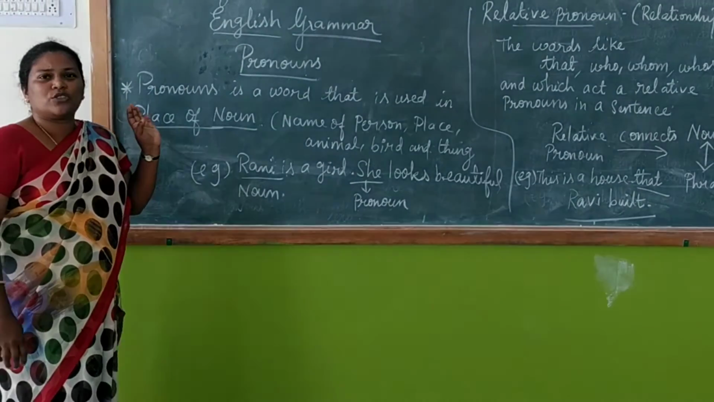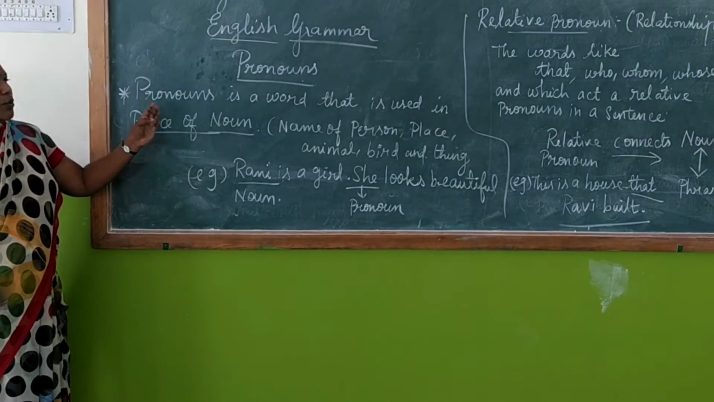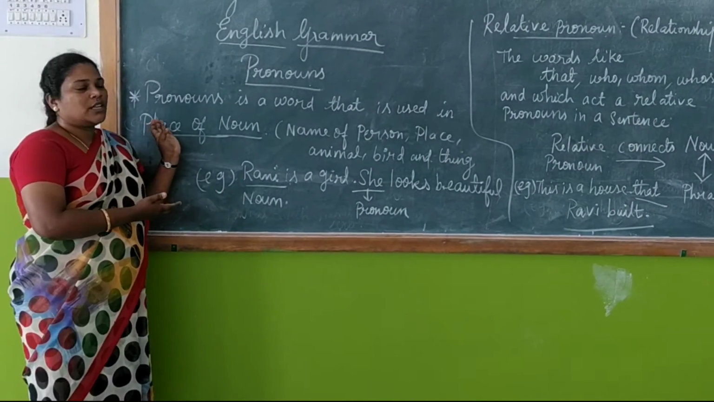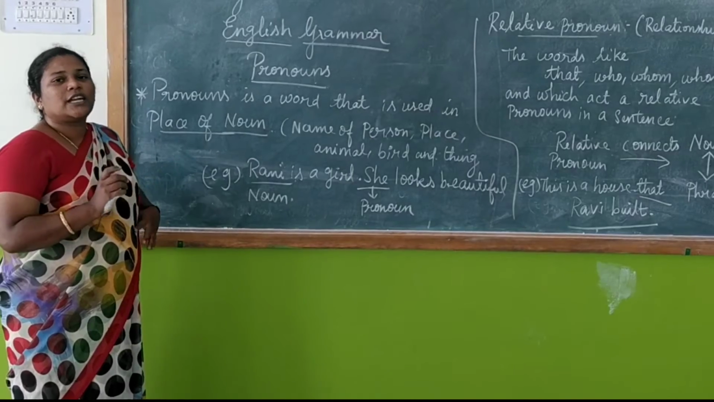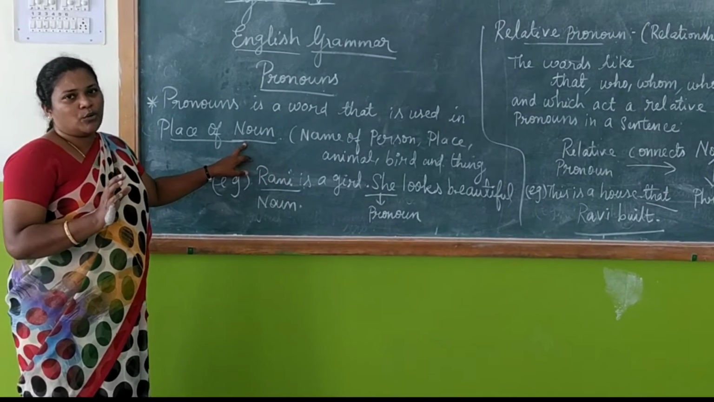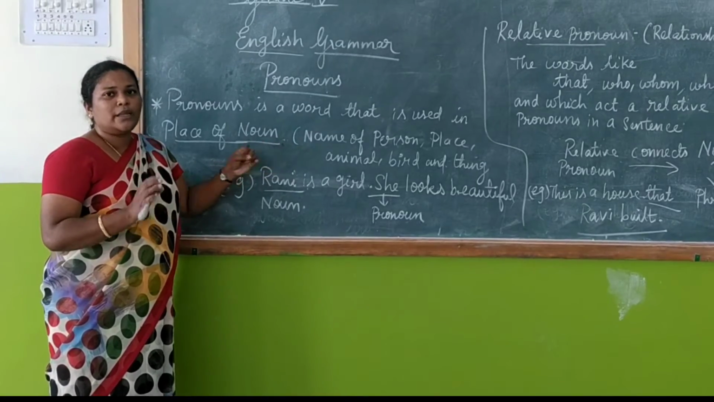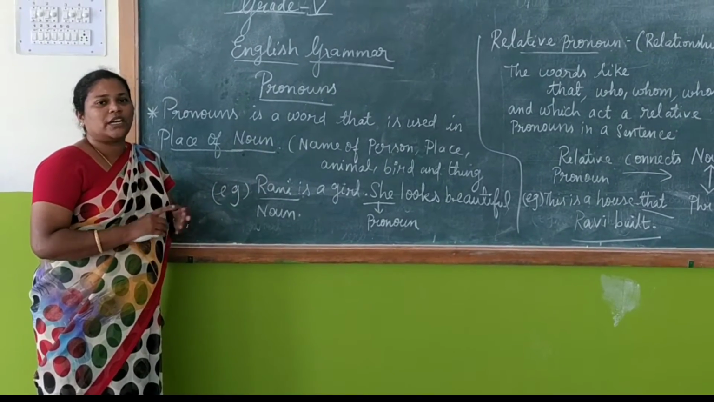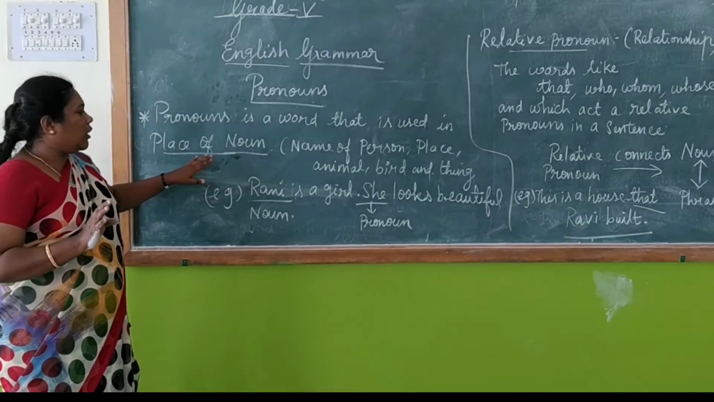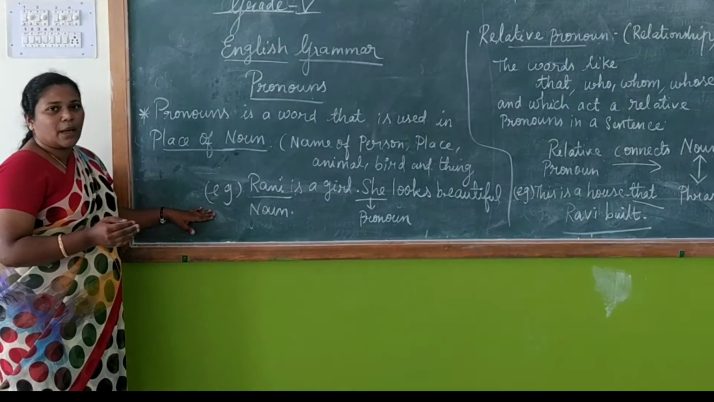What is known as pronoun, children? Pronoun is a word that is used in the place of noun. What is meant by noun? Noun is the name of a person, place, animal, bird or thing. So do you know about noun, children, now? Okay, so let's move on to the example now.